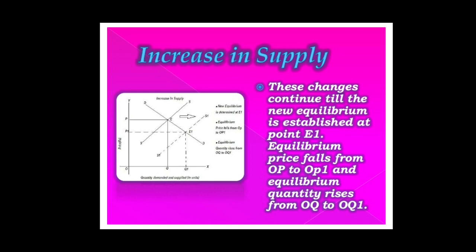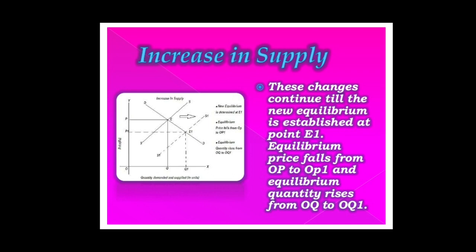Excess supply will cause a fall in price. Consequently, demand will extend due to fall in price and supply will contract. This process will continue till such a price is reached where quantity demanded will become equal to quantity supplied.